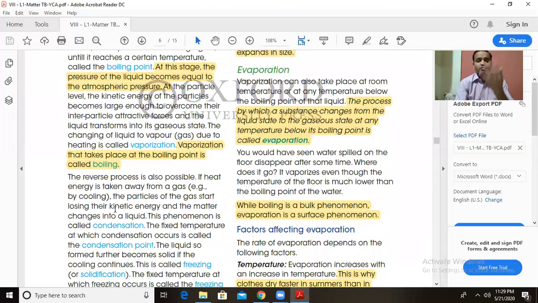At the same time, when you cool down the vapors, you are taking out the energy. When you take out the energy, the particles start coming together. The vapor particles become closer to each other, and when they do, the random movement decreases, and now they are converted into a liquid state. This conversion of vapors into a liquid state is called condensation, which takes place at a fixed temperature called the condensation point.